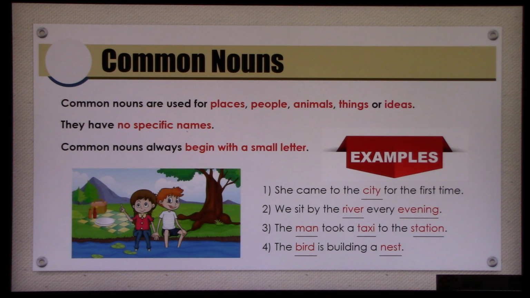We do not know which bird. So the bird's name is not specified, right? And is building a nest. Now is it clear to you? Can we see the examples once again? City, river, evening, man, taxi, station, bird and nest.